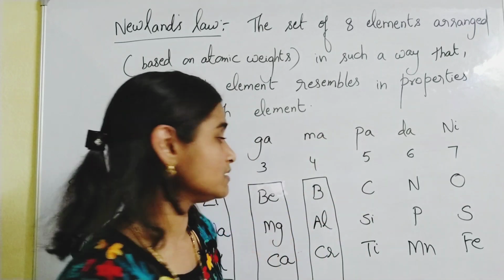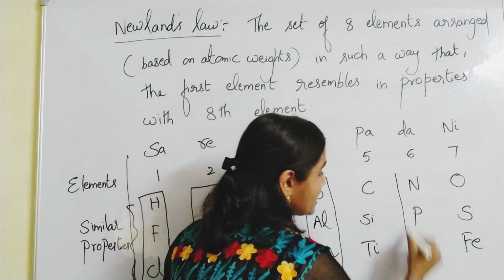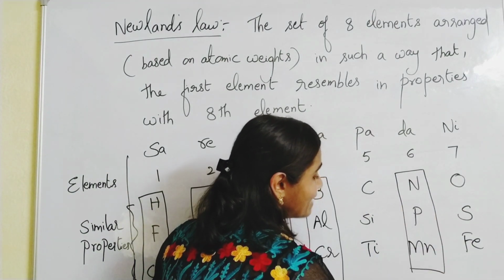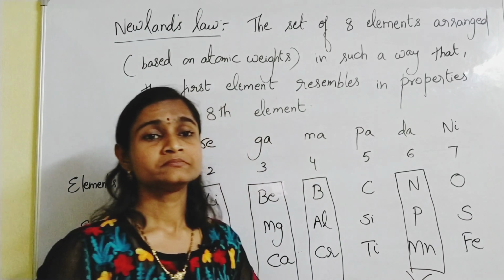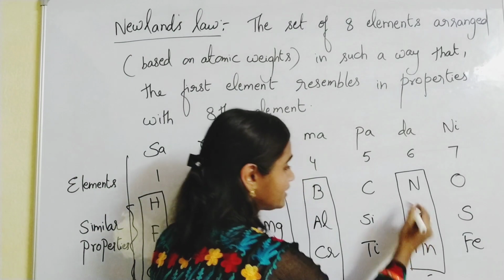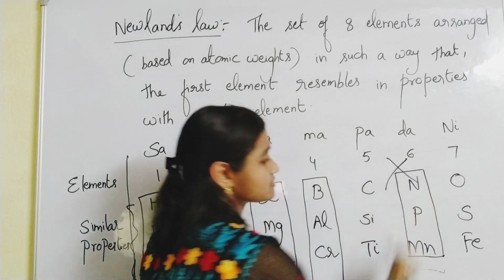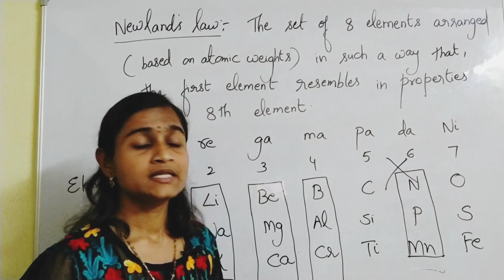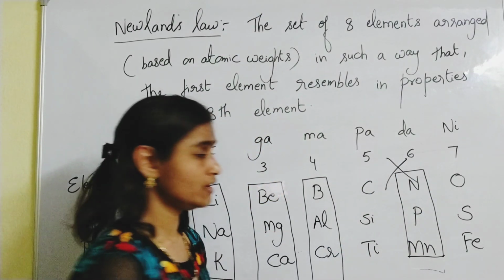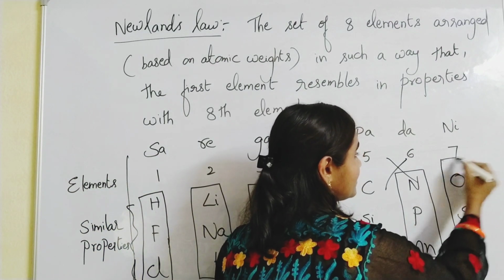Okay, please remember. But here nitrogen, phosphorus, manganese, I think you are not able to see the cross mark which I kept here. This is cross. Wrong. This arrangement is wrong. Then oxygen, sulfur, iron.